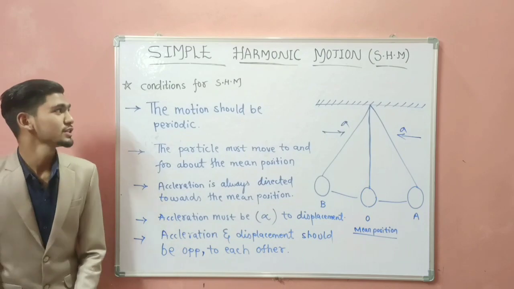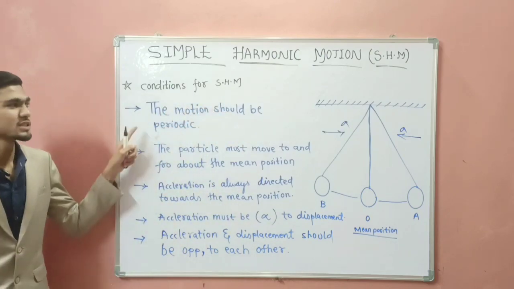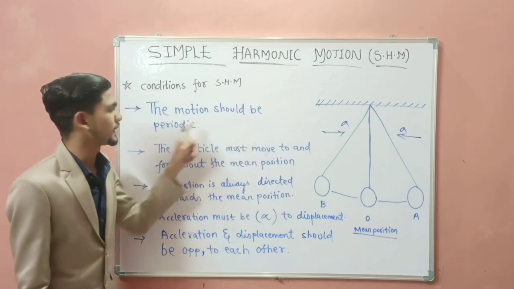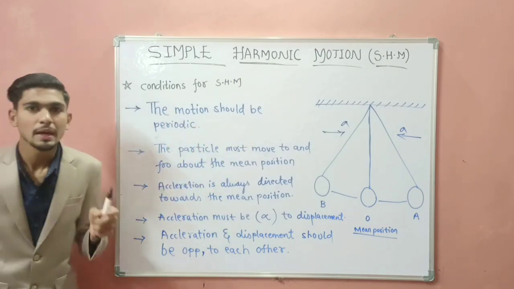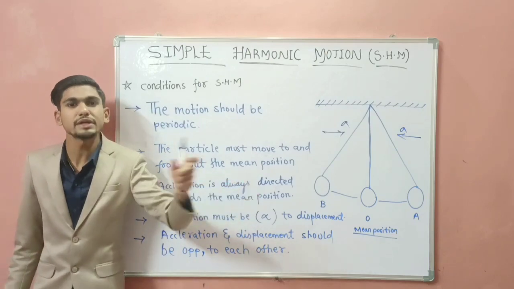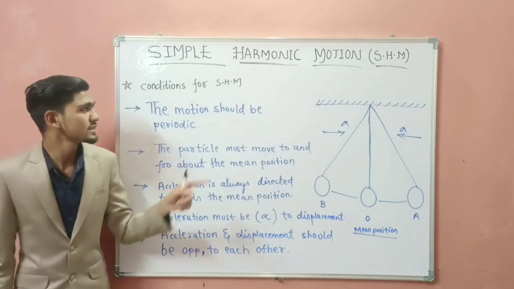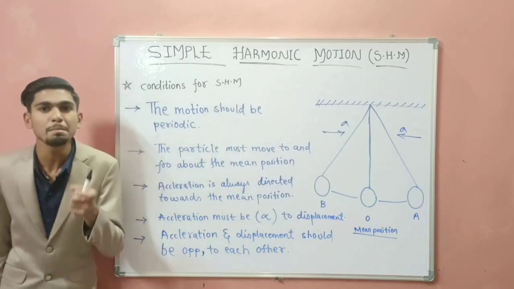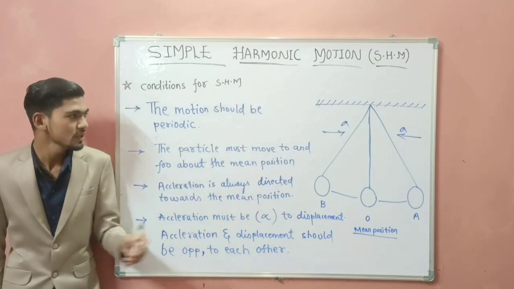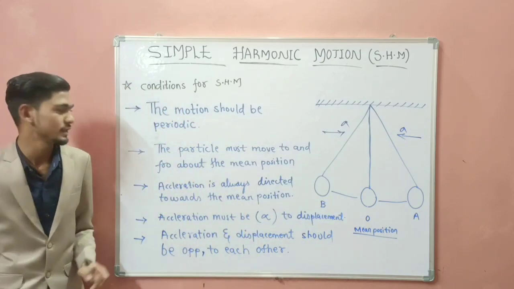So now see the conditions for SHM, simple harmonic motion. Our first condition is that the motion should be periodic. As we know, all oscillatory motions are periodic motions. So simple harmonic motion, being the simplest case of oscillatory motion, is also a periodic motion. Our first condition is satisfied.